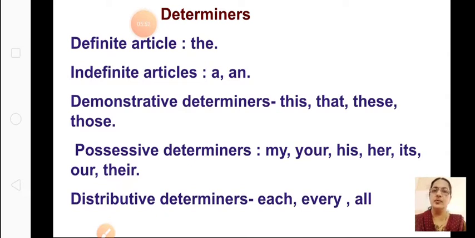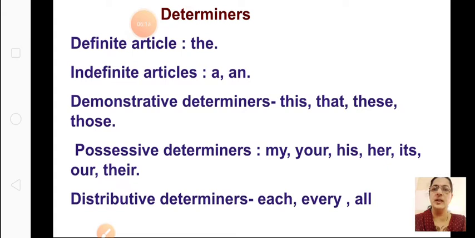The is used before universal truths, that is the earth, the sky. You cannot say a earth, okay, only one earth is there. So the earth, the sky. When you're talking about superlatives, the tallest mountain. When you're talking about superlatives, that also we use the definite article the.